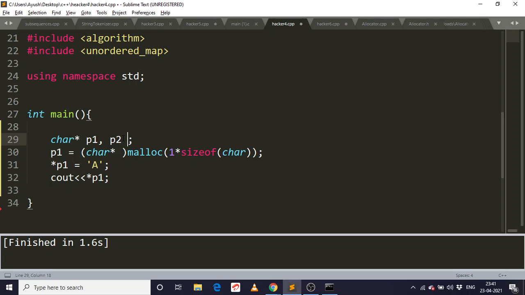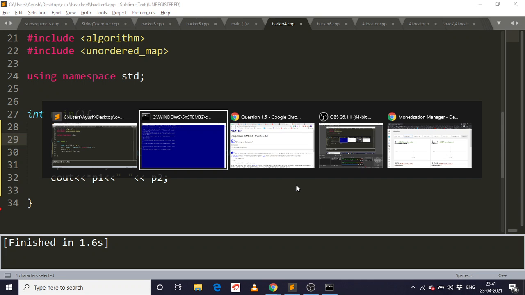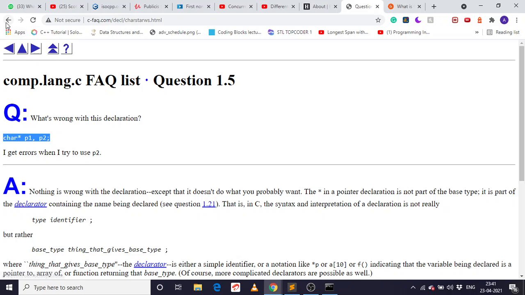I can also use b here, and this is the b2 variable, so there won't be any difference. This declaration is properly correct. The only difference is that p1 is a pointer and p2 is a variable of type char. See, there is no difference. Okay, let's move to the next question.